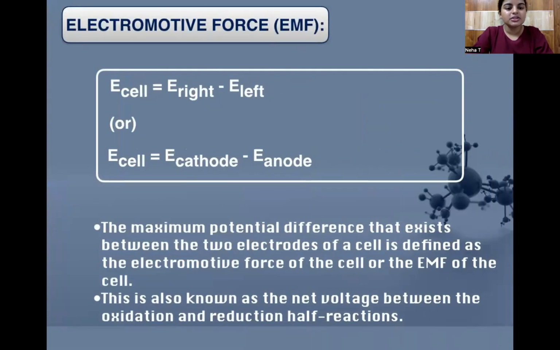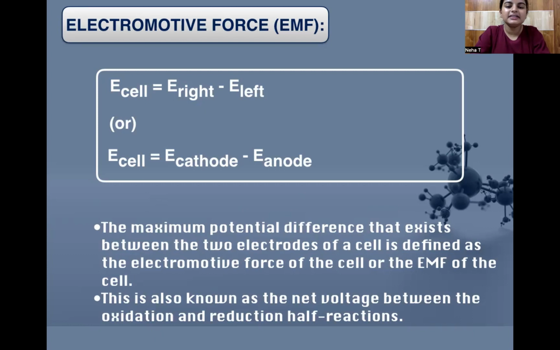Coming to electromotive force, what is electromotive force? We can say it is the EMF of a cell. The maximum potential difference that exists between two electrodes of a cell is defined as the EMF of a cell. There's a potential difference created between the two electrodes, and this is termed the electromotive force.